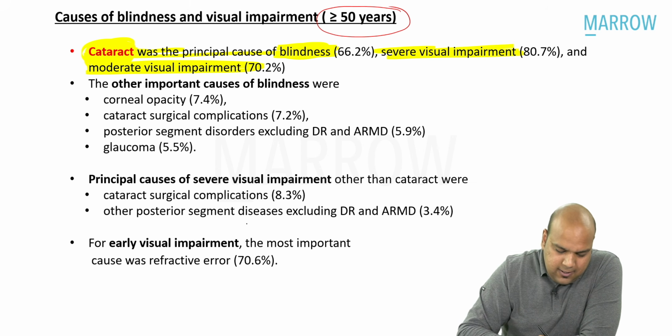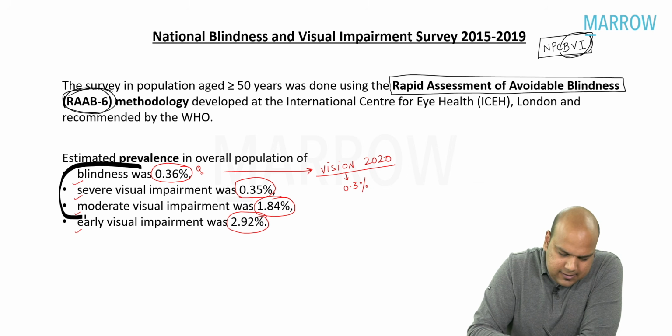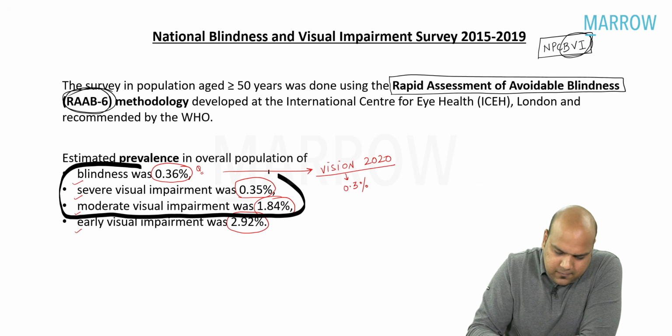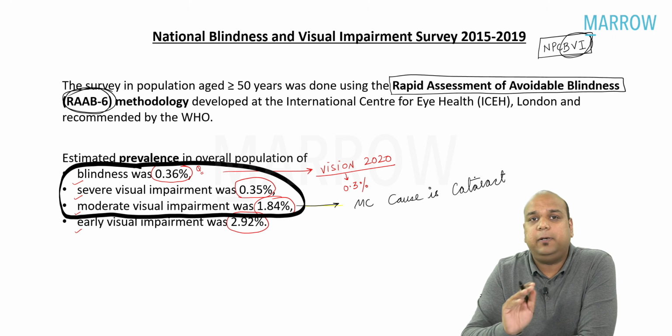All right. So I can go back and I can say that for all the first 3 categories, the most common cause is cataract. I hope we're pretty clear about this.